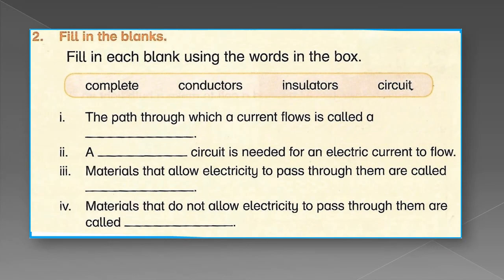Another interesting question. You have to fill these blanks by choosing the correct word given in the word bank. Number 1 statement. The path through which a current flows is called a dash. Yes, the path is known as circuit. Number 2. A dash circuit is needed for an electric current to flow.